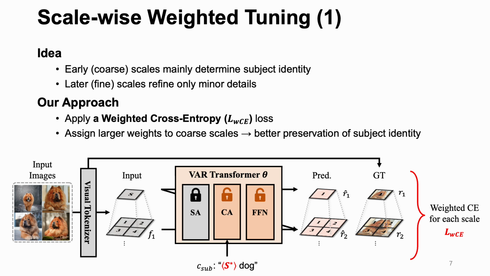Next, scale-wise weighted tuning. We observed that early coarse scales carry most of the subject identity, while later, fine scales mainly add minor local details. To reflect this, we apply a weighted cross-entropy loss that assigns larger weights to coarser scales.